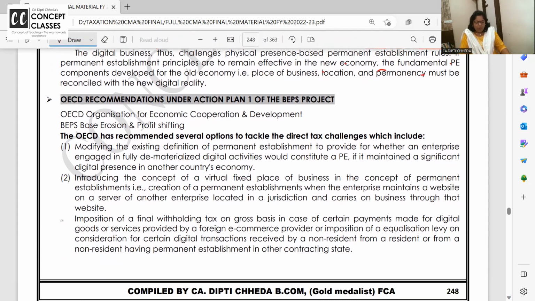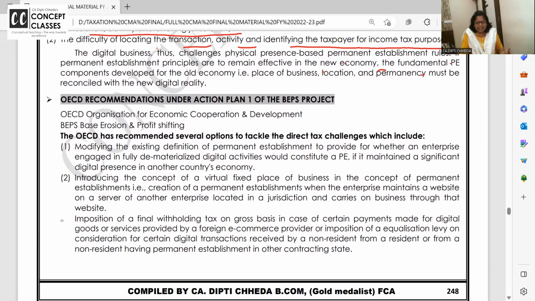Now, the OECD recommended this under Action Plan 1 of BEPS. What is this? OECD is the Organization for Economic Cooperation and Development. This is a group of developed and developing countries coming together to solve this problem globally. People from India are going abroad, doing business and earning, so how do you pay the tax? And BEPS is base erosion and profit shifting.